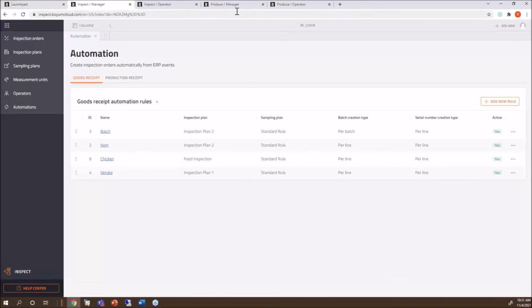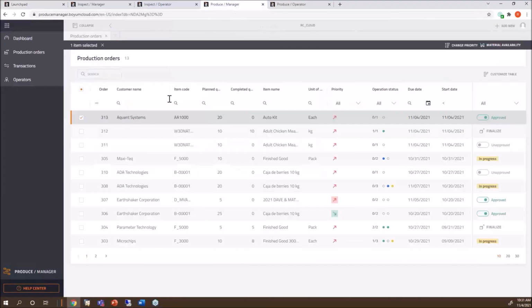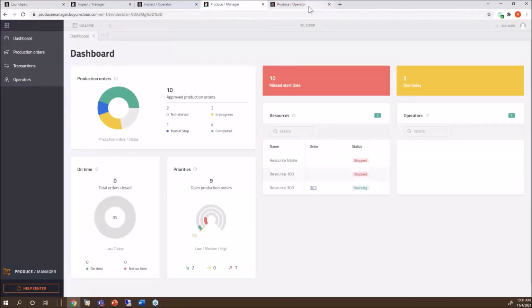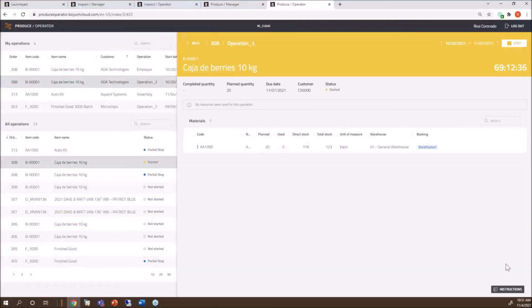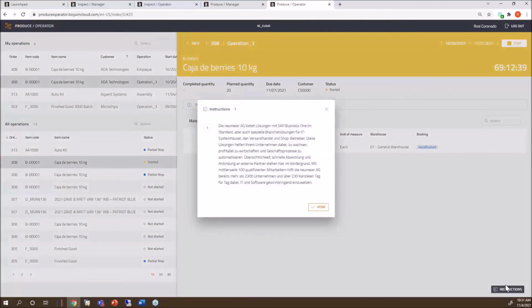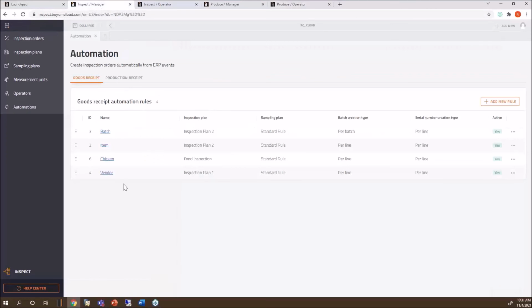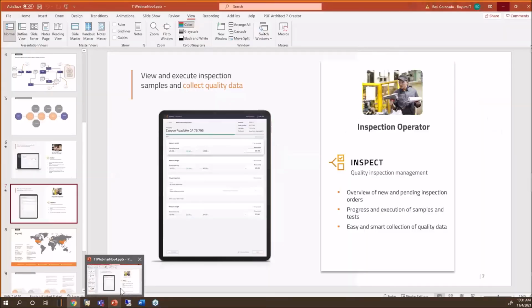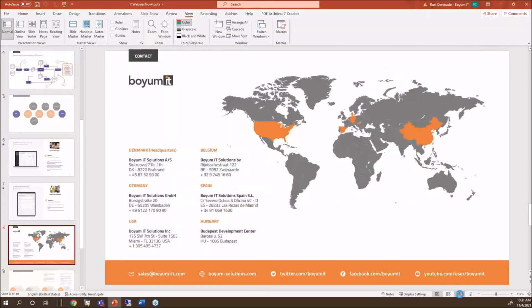I handle my production orders with Produce. Going back to those three products, I handle it here because I don't want to print out paperwork and carry it around. I want to have full visibility of what's going on on the shop floor, and I want to have a terminal for SAP. I want it to click, want the time to be running, and I also want to be able to enter instructions for the operator on what to do for this route stage. But yeah, that was Inspect.